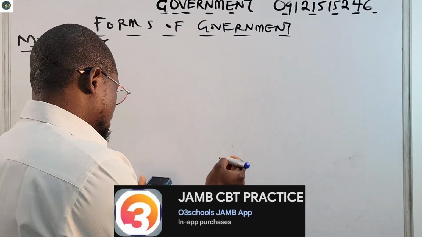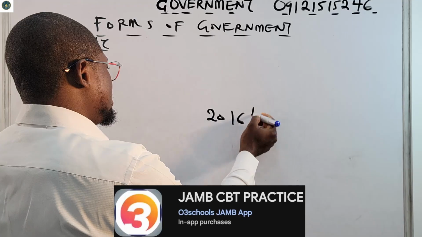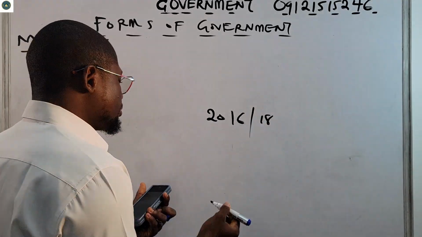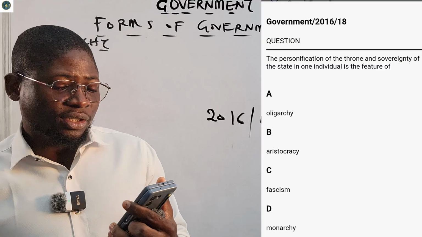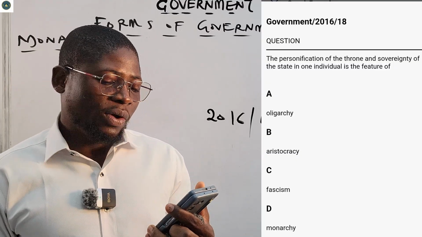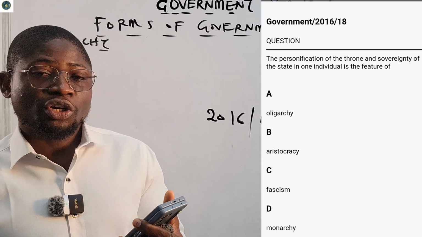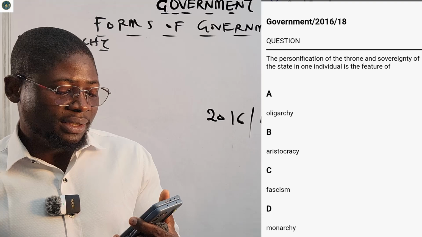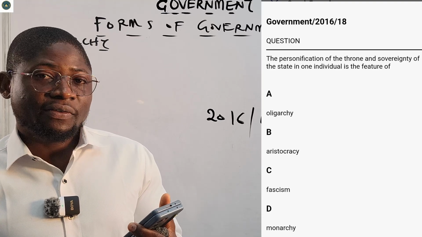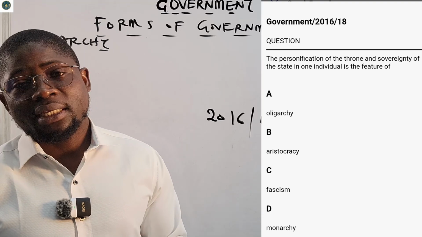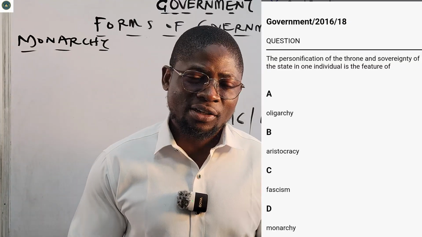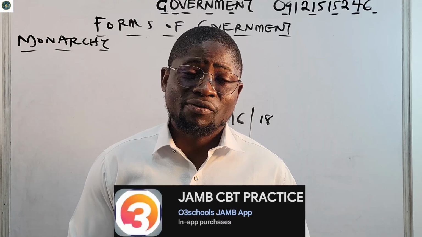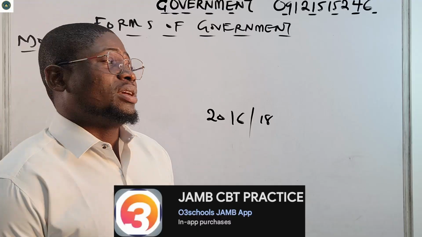This is one of the questions that came out, 2016, number 18. It says that the personification of the throne and sovereignty of the states in one individual is the feature of: A, oligarchy; B, aristocracy; C, fascism; D, monarchy. This question and many more we will answer at the end of the class.